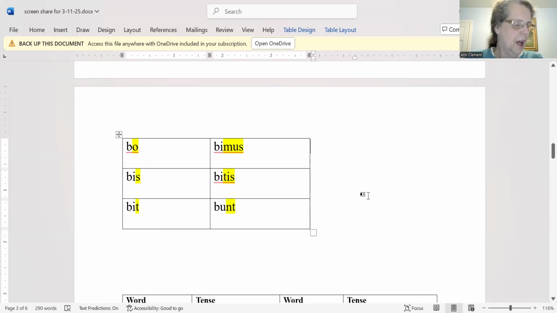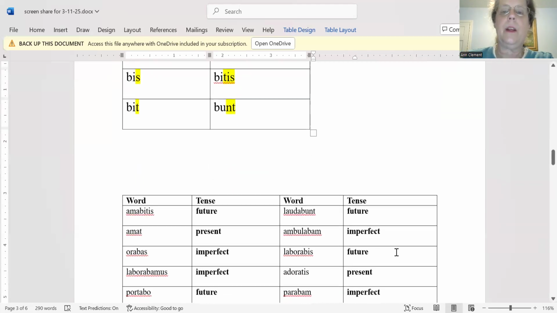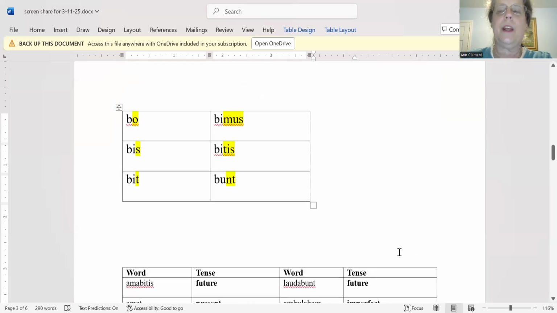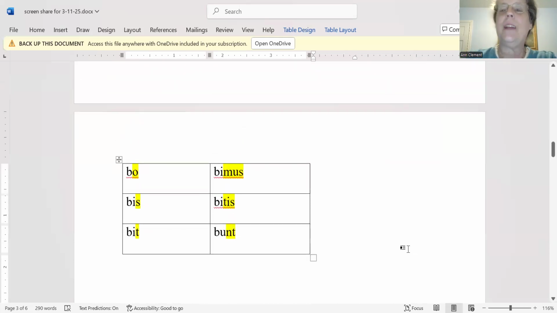Now, you should have a handout, or if you don't have it yet, you'll get it right now, that looks like this. Well, that's the answer key. Handout that has some verbs in a table. And what I want you to do is pause the video for a minute or two and take a little time to write next to each verb what tense it's in.